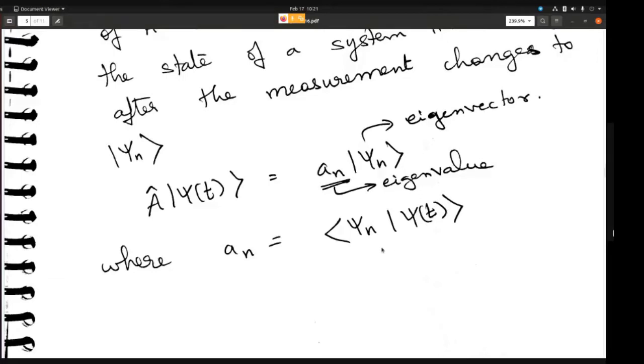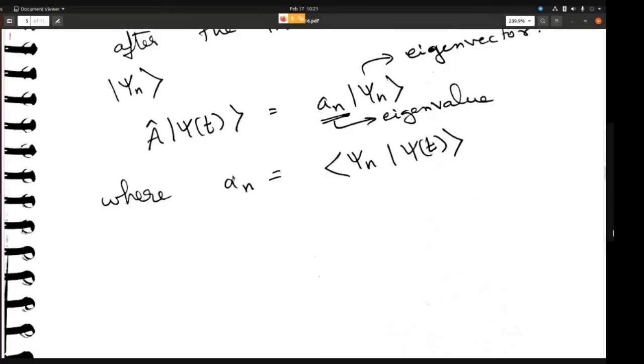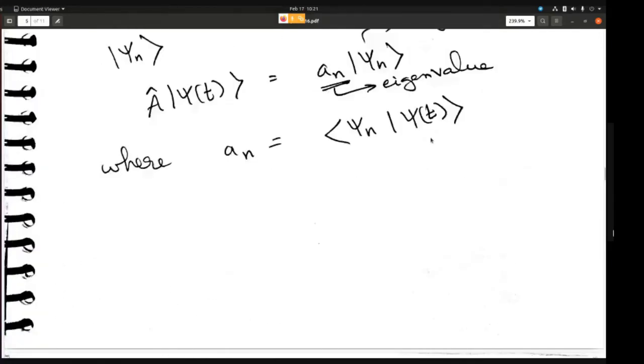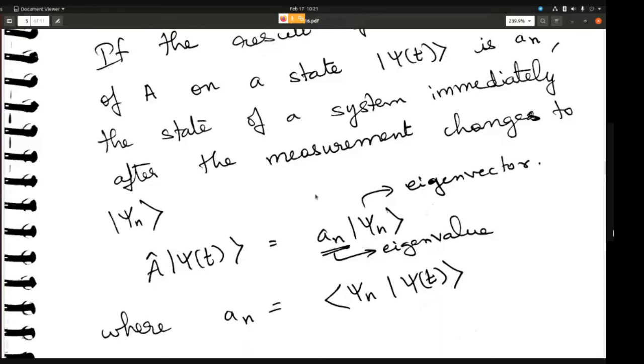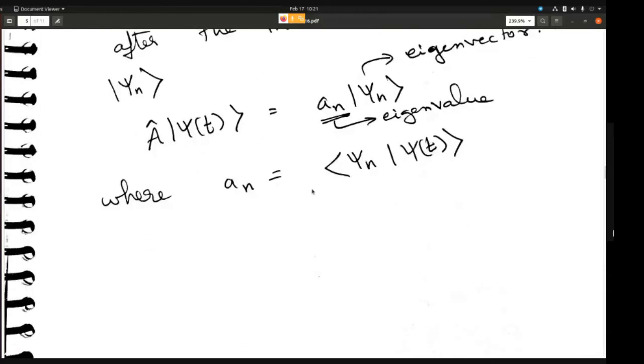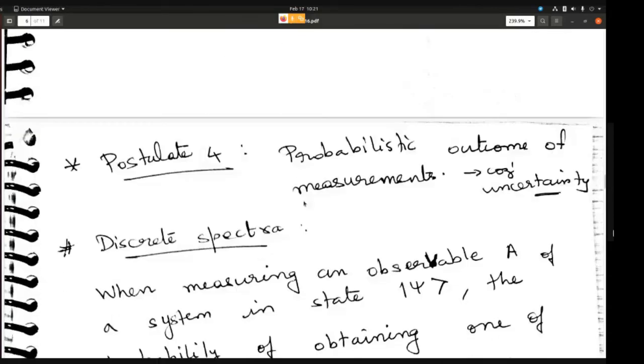So how to do that? First of all, you know that an is nothing but the scalar product of psi n with psi itself. This we have already seen in the previous chapter. So this brings us to postulate 4. What is the probability? What happened to the other eigenvalues? How do we know which eigenvalue is more favorable? You will get one of the eigenvalues, but it will come with a certain probability. So you should know which eigenvalue is more favorable and which one is less favorable, that is, what is the probability of getting the individual eigenvalues. So that brings us to postulate 4, which is probabilistic outcome of measurement.